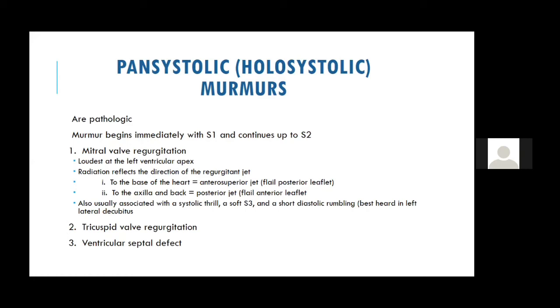Similarly, ventricular septal defect, I have already discussed, a moderately sized ventricular septal defect produces a pan-systolic murmur. And when do you tell that the shunt is increased, a severe VSD? When the shunt is more than 2:1. Clinically, you can tell it is 2:1, meaning blood flow through the pulmonary circulation is twice the blood flow through the systemic circulation. So when you have an LV S3, an LV mid diastolic murmur, a cardiomegaly, and features of pulmonary artery hypertension, these four things tell that in a VSD the shunt is more than 2:1.